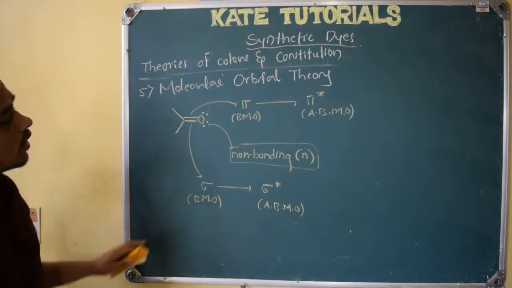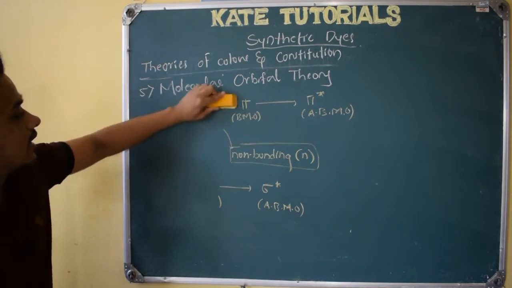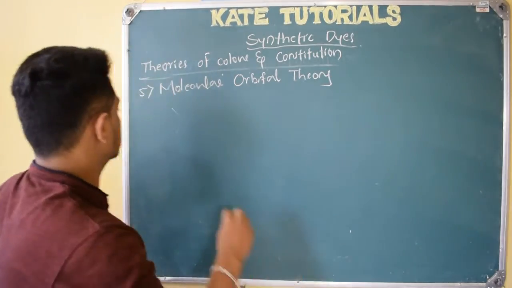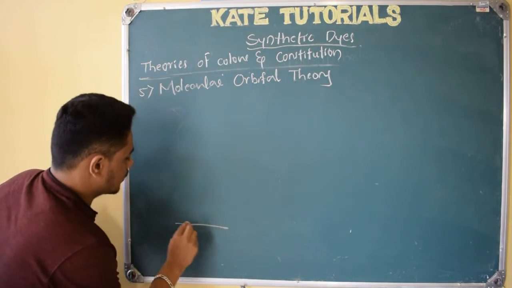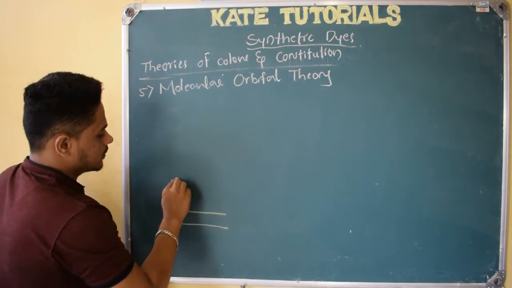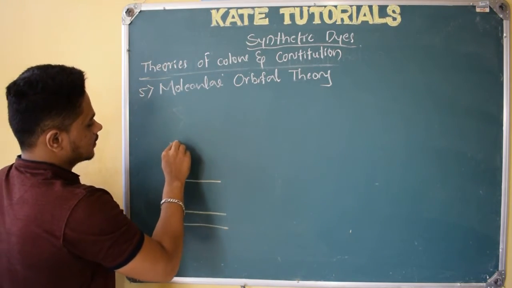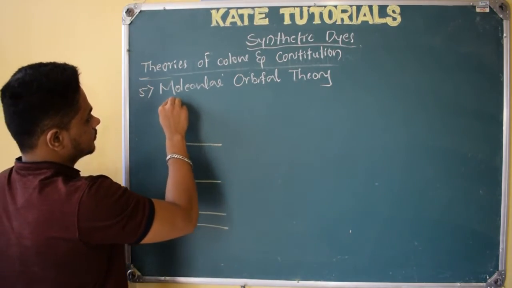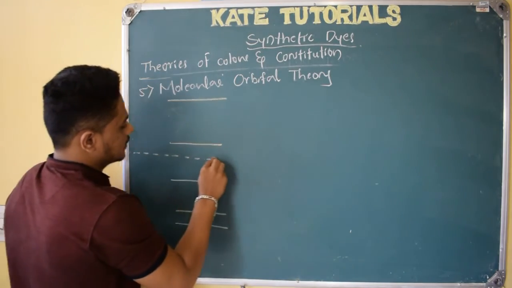So all these things will be there in a molecule. In molecular orbital theory, they tell the energy order. Here it will be the sigma bond, here the pi bond, and here the n. Then here it will be pi star and here sigma star. So this is the energy gap.